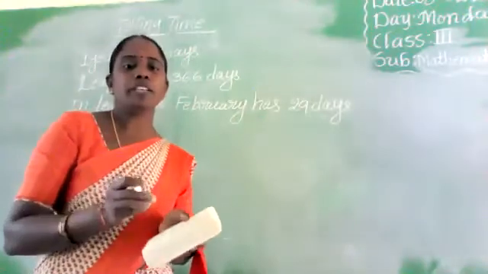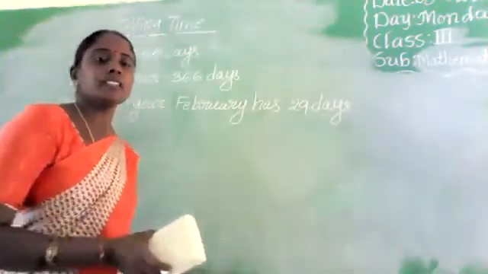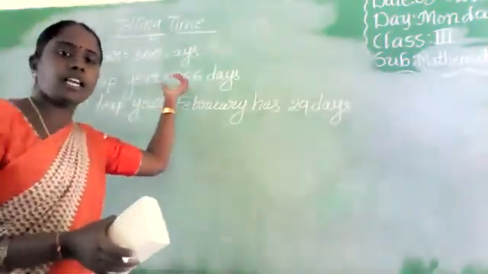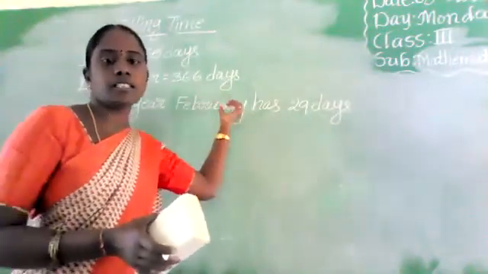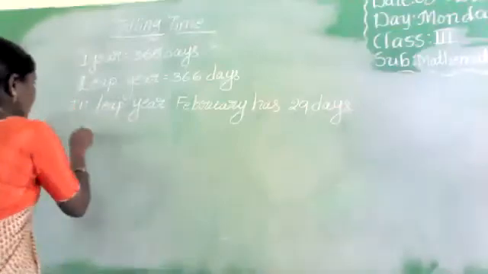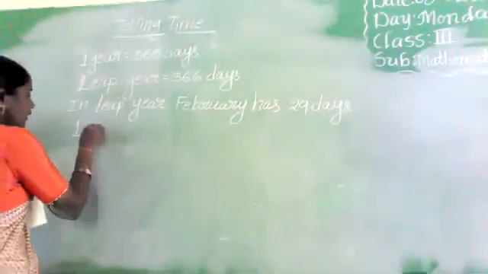In a general year there are 365 days. In a leap year there are 366 days. Next, 1 week equals 7 days.